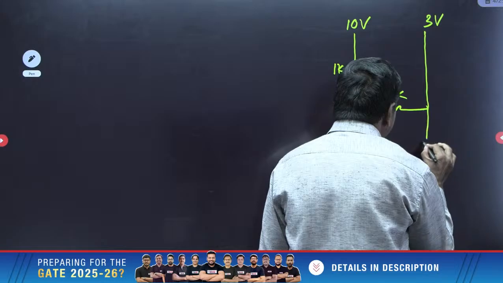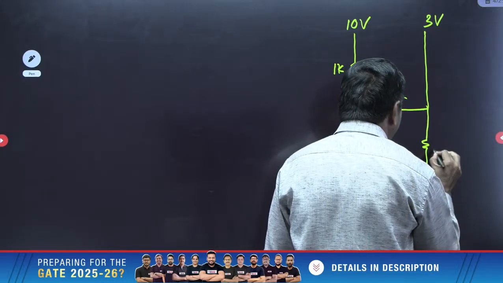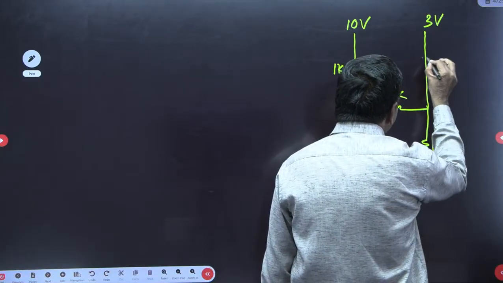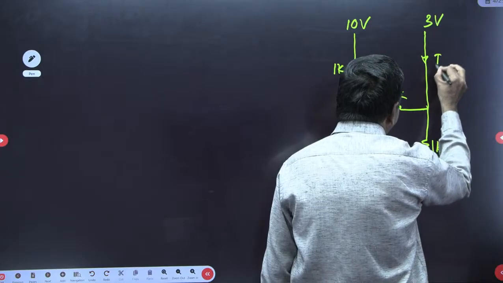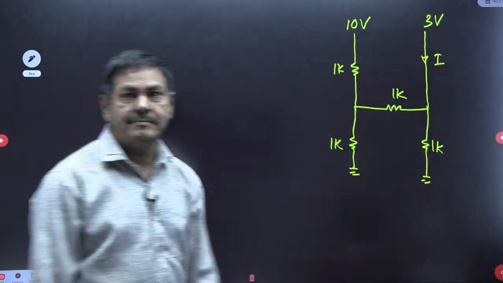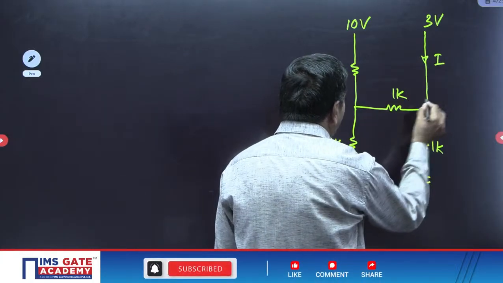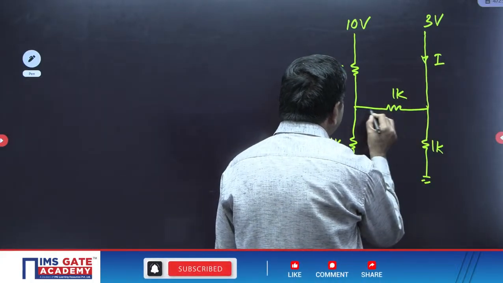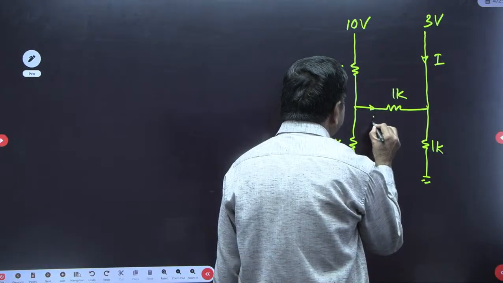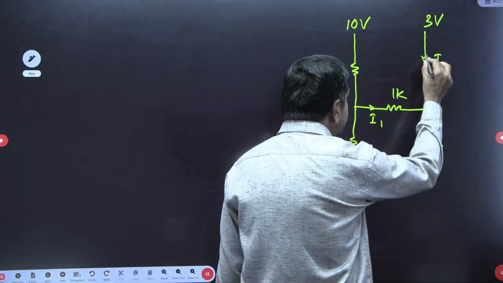And the resistor is 1K. This problem is asking to find this current I. This current is required. You know very well, this current is I, and this current is nothing but I1 that I have taken.